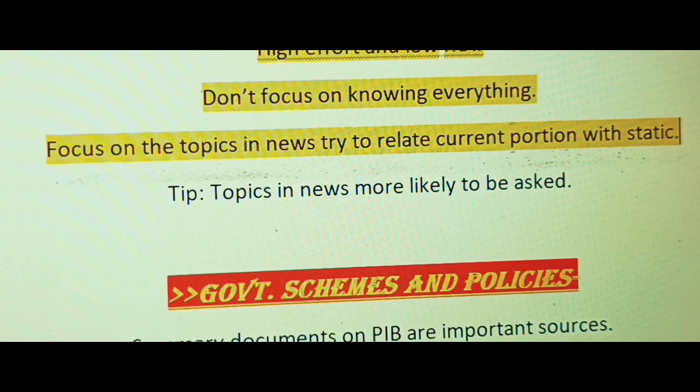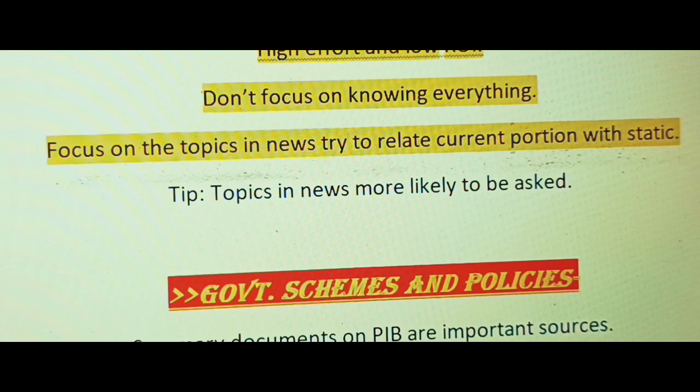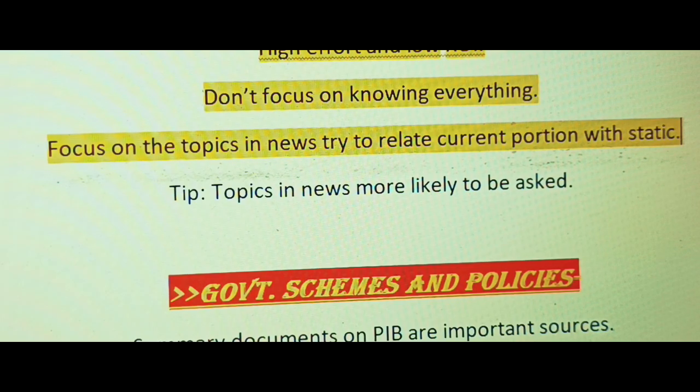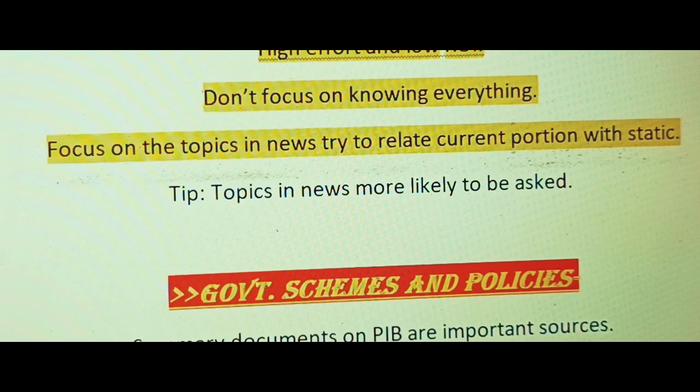So just focus on news and try to relate those news topics with the static topics, and you are sure to go. Try to attempt quizzes on every topic. More likely we have the newspaper. Just go through the newspaper and try to attempt the quizzes from that particular newspaper only. That will be much more helpful for you. Try to make little notes, not holding too much stuff from the newspaper. Just write all the important facts and figures from the UPSC prelims perspective.